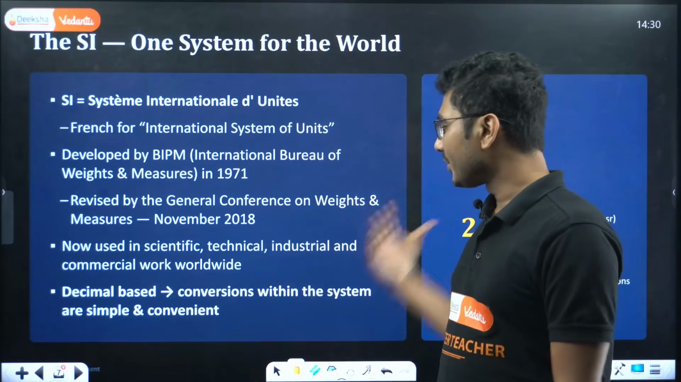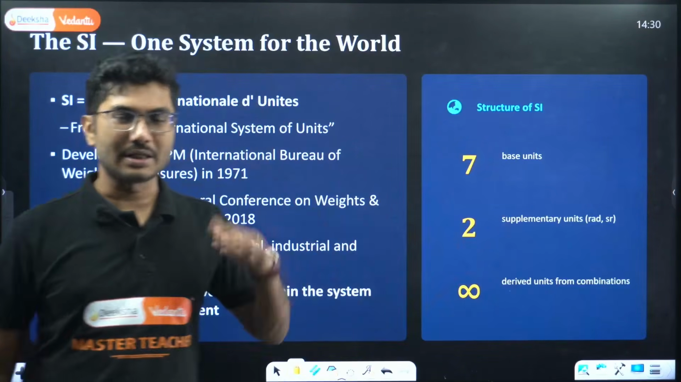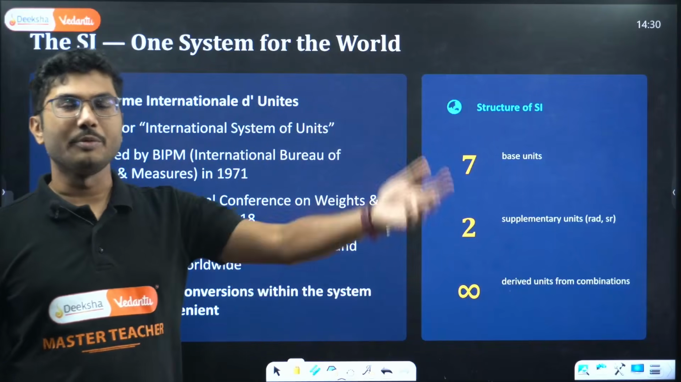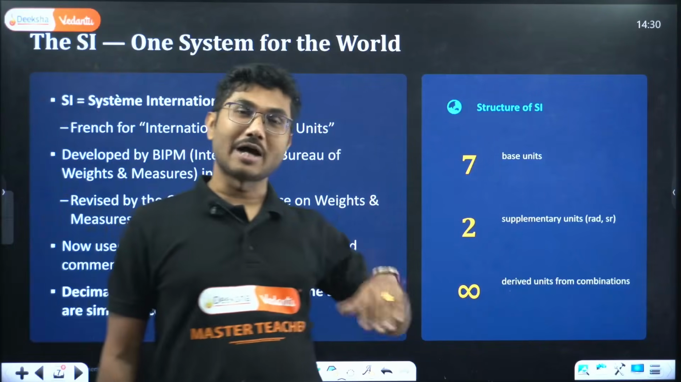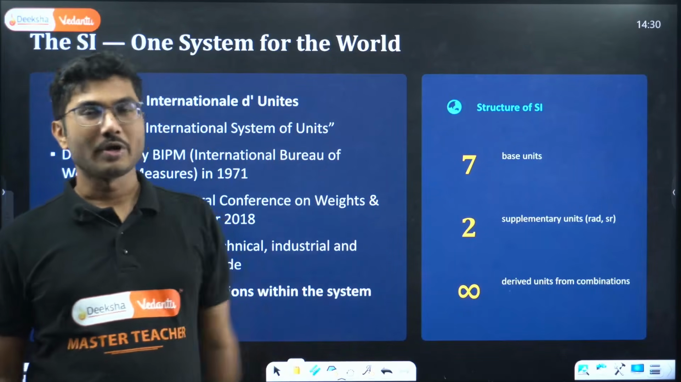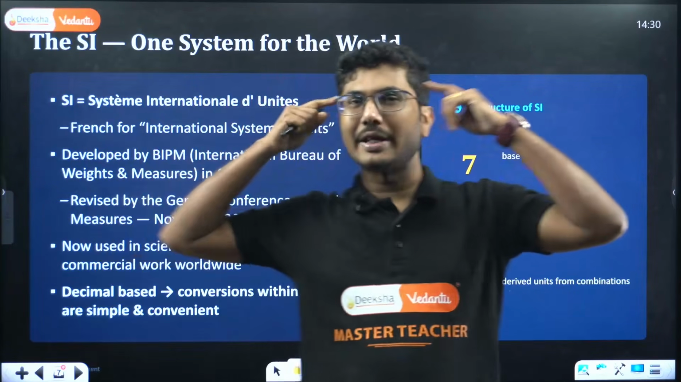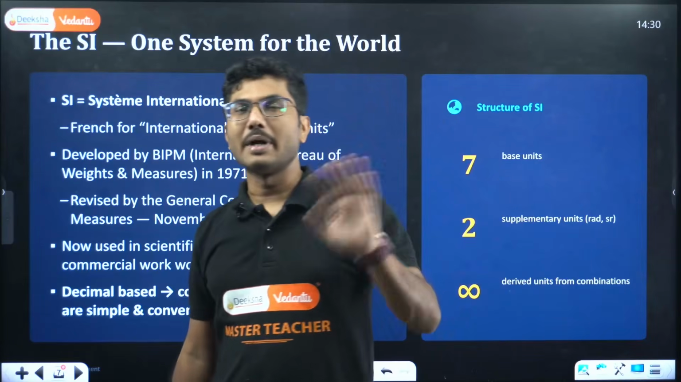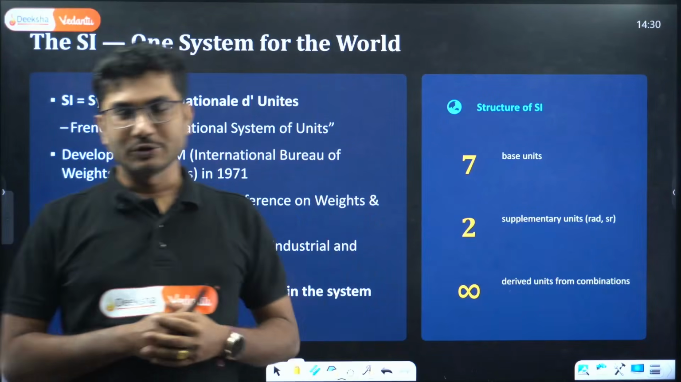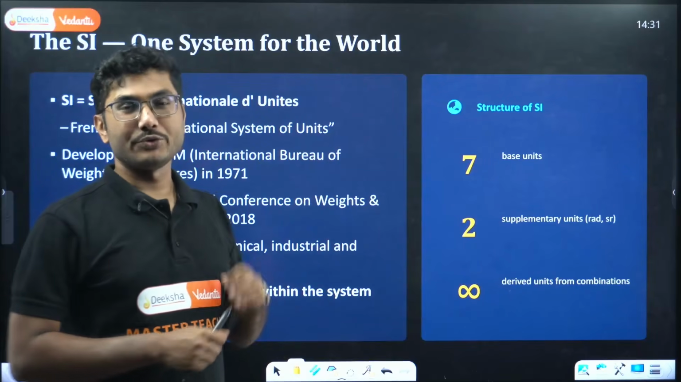Conversions within the system are simple and convenient. So meter to centimeter, centimeter to meter, meter to kilometer, kg to grams, grams to quintal, tons, etc. They are easy to do, and that is the major reason. We do not want to waste too much of our brain and time just converting units. That is why we wanted a simpler unit system, where we do not need to remember any factor.